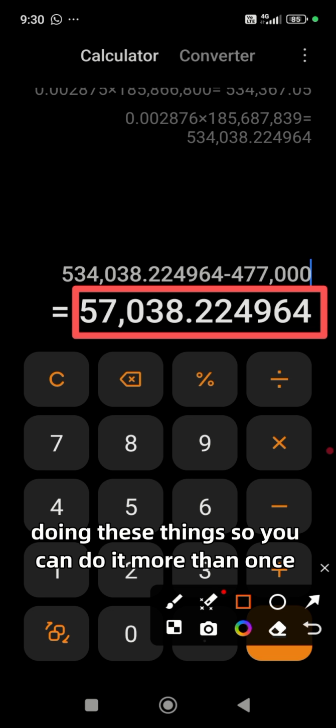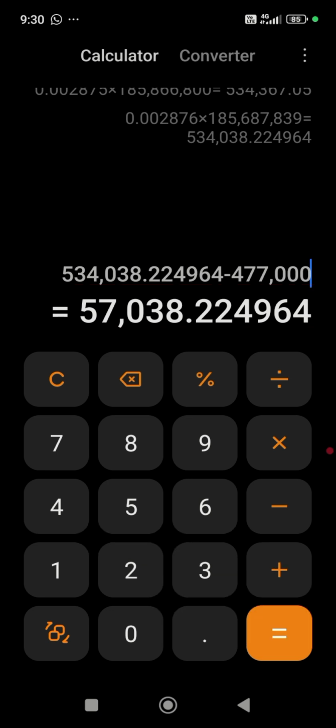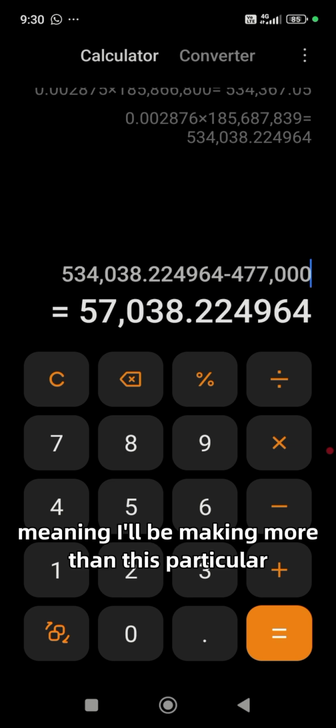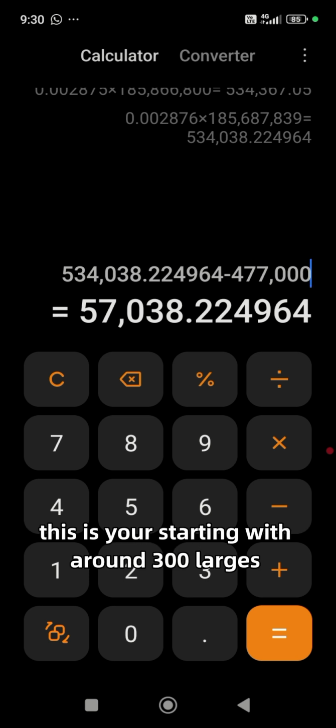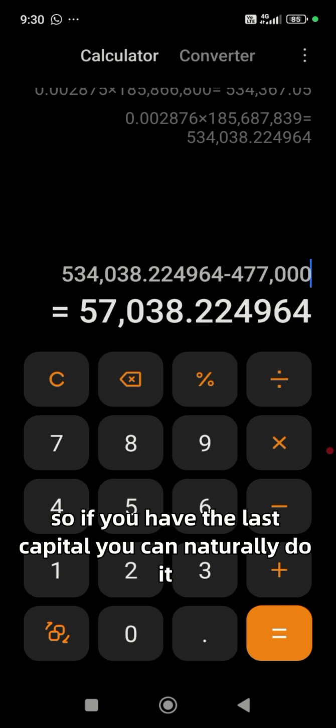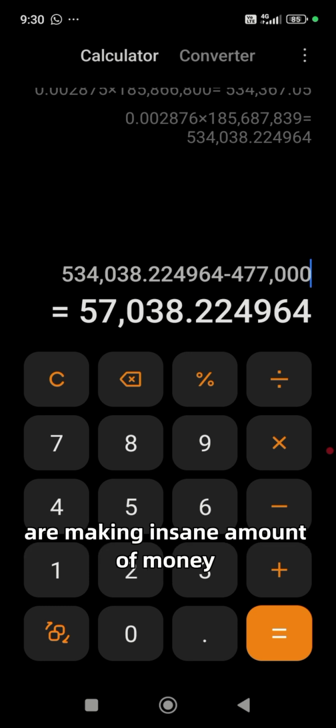So you can do it more than once, twice, three times, depending on the capital. And if I'm able to start with 1,000 USDT, meaning I'll be making more than this particular amount. This is just you starting with around $300, which is around 77,000 naira. So if you have a larger capital, you can actually do it and you'll be making an insane amount of money.